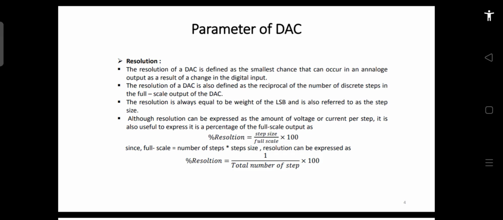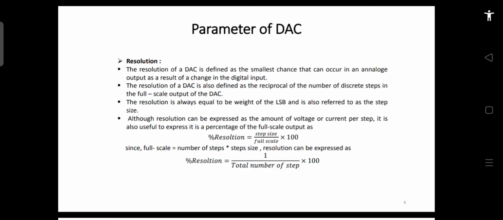When we talk about the resolution in terms of LSB, it is equal to the weight of the LSB. This minimum variation in the analog voltage, corresponding to one change in the digital input, is called one step, and this is equal to your LSB weight.